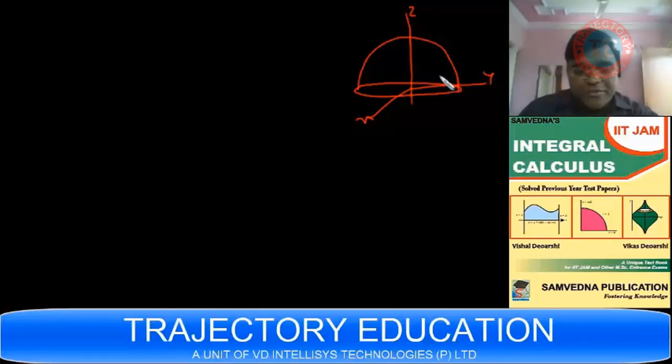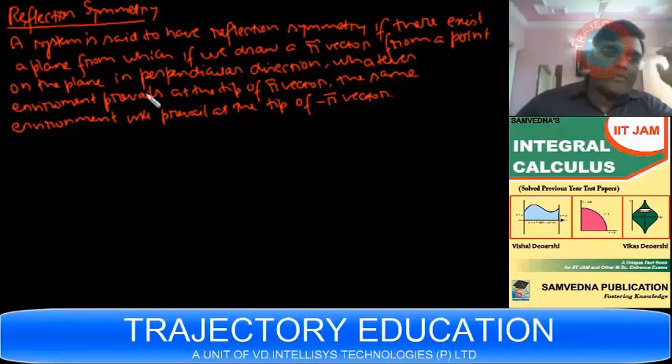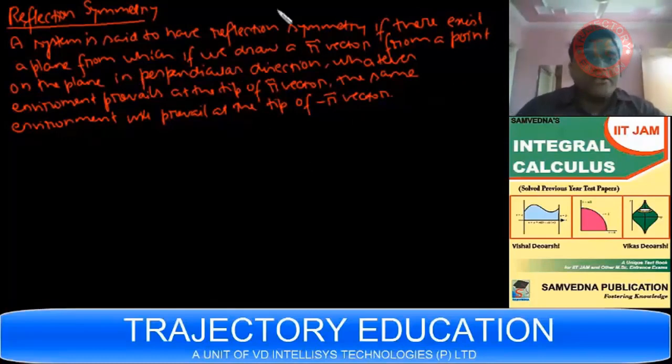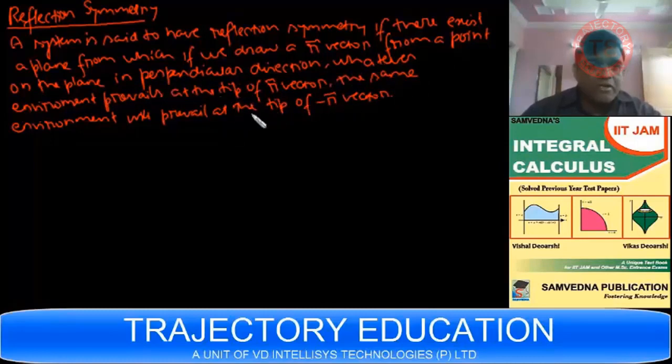Now I'll discuss reflection symmetry and how the center of mass depends on it. The system is said to have reflection symmetry if there exists a plane such that, if we draw an r vector from a point on the plane in a perpendicular direction, whatever environment prevails at the tip of the r vector, the same environment will prevail at the tip of the minus r vector.